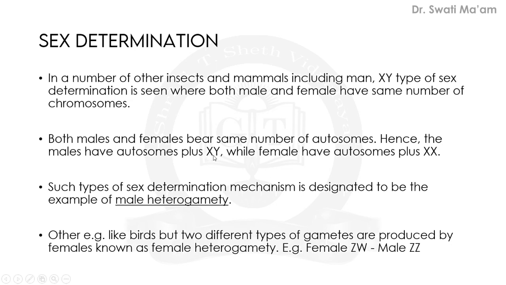Here we are not using the term XY, but different letters. The female has two different chromosomes, ZW, and males have the same type, ZZ. So here female heterogamety is seen because they have different chromosomes. Here male heterogamety is seen.